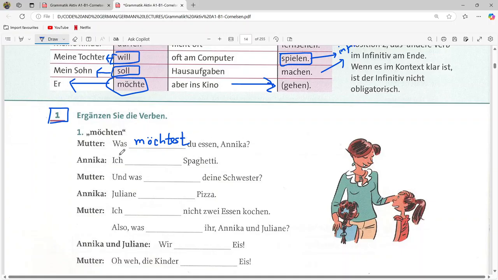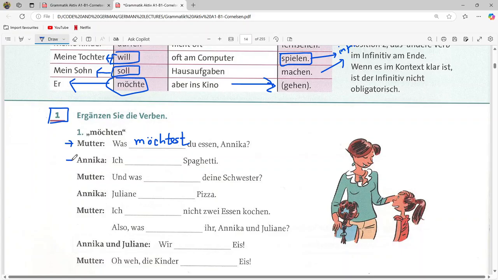This sentence means, what would you like to eat, Annika. Möchtest means want, or we can say what would you like to eat, or what do you want to eat, Annika.